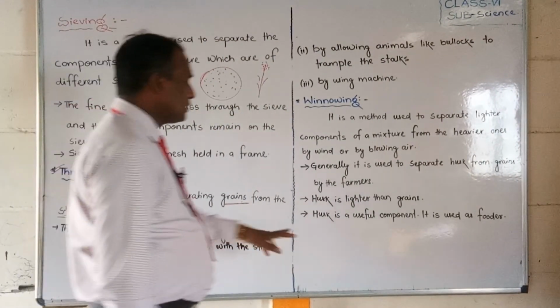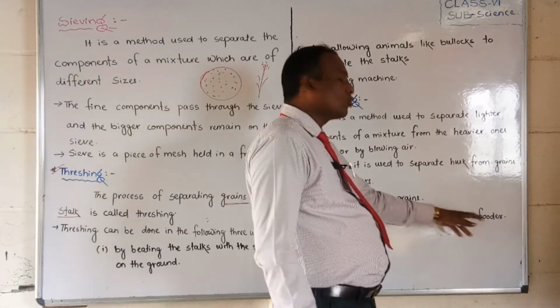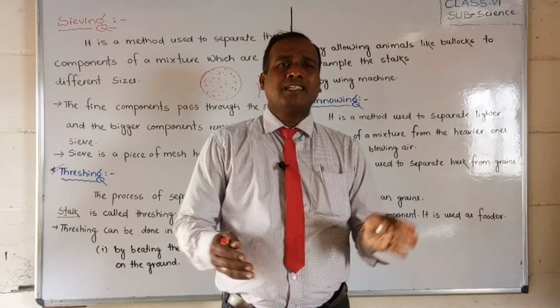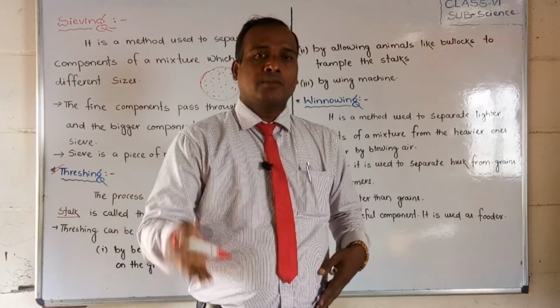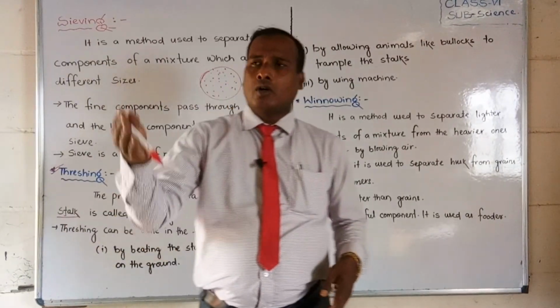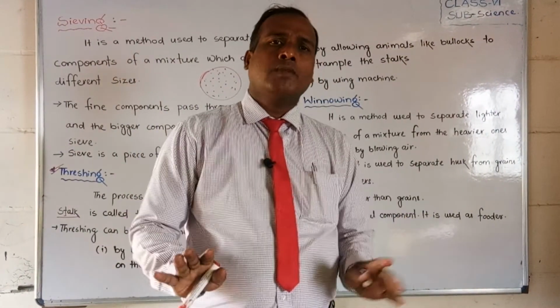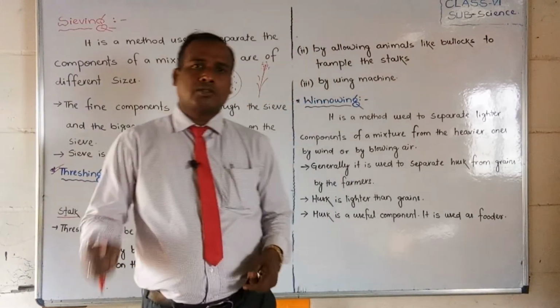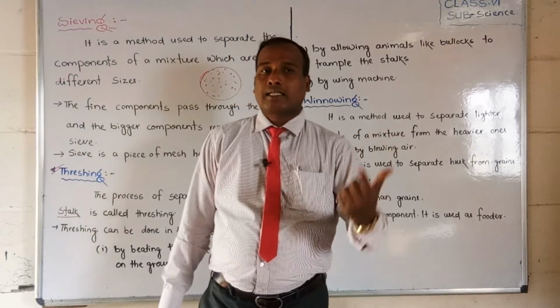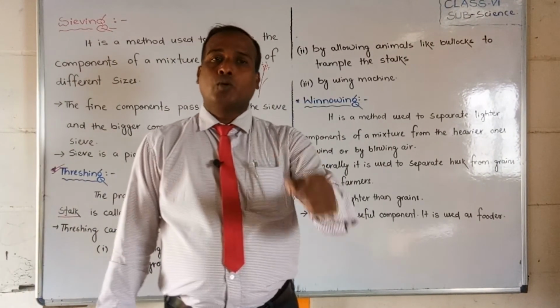Husk is lighter than the grains. Husk is a useful component. It is used for fodder. Do you know fodder? Fodder means what? It is one of the foods for animals like cow, buffalo and bullocks. For them, it is one of the food items. That is called fodder. And that husk is what is separated from the food grain mixture.